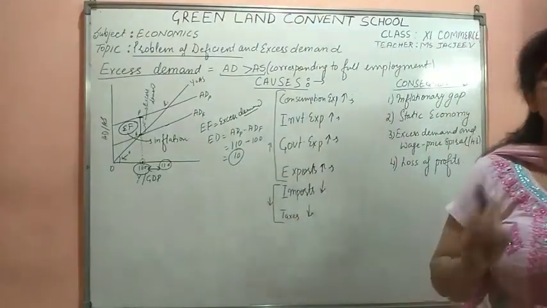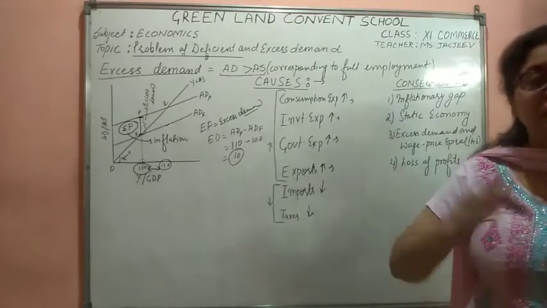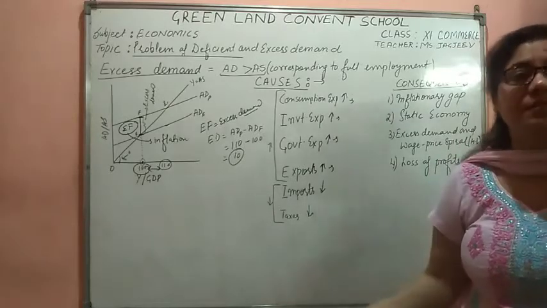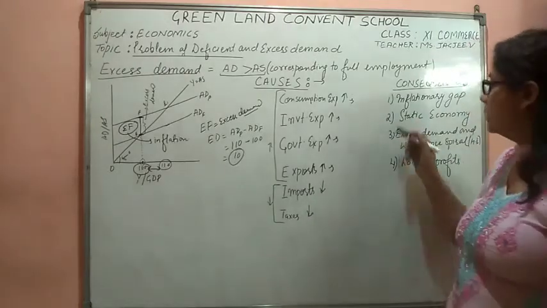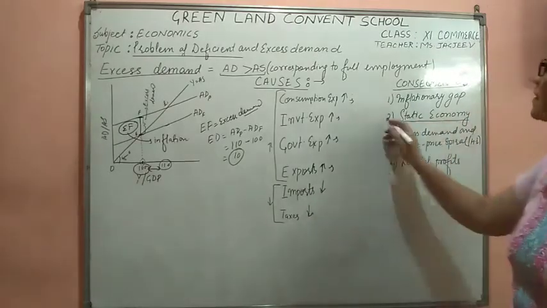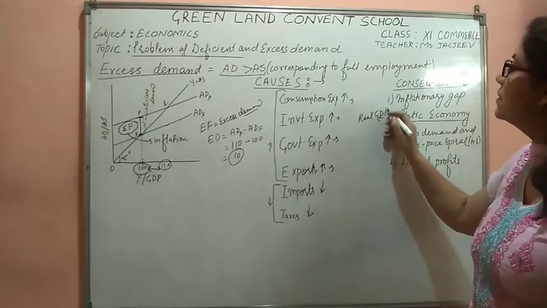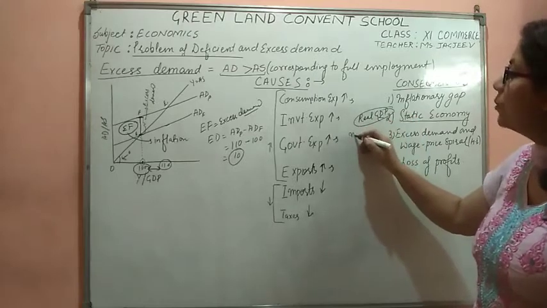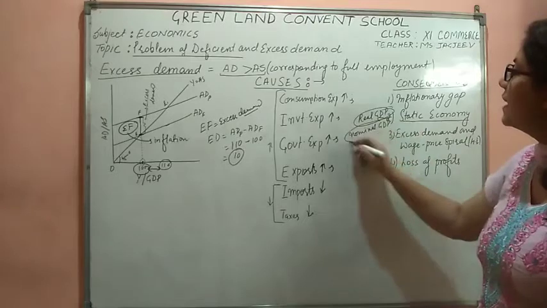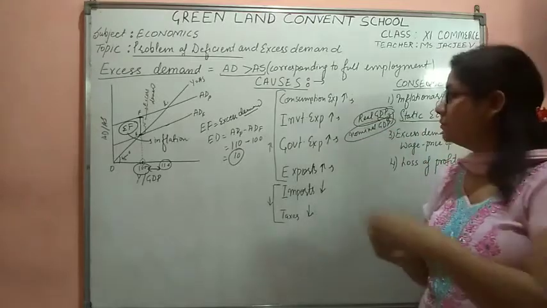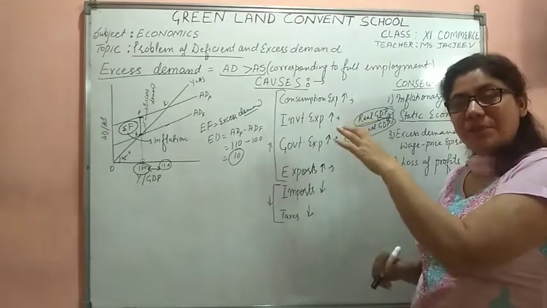And students, the static economy is a very dangerous situation for any economy. You have the demand, but you cannot raise your production, you cannot raise your profits. When I talk about the static economy, it means that the real GDP is not increasing. Real GDP is not increasing, but nominal GDP will increase. Both concepts I covered in national income: real GDP at constant prices. Real GDP will not increase.